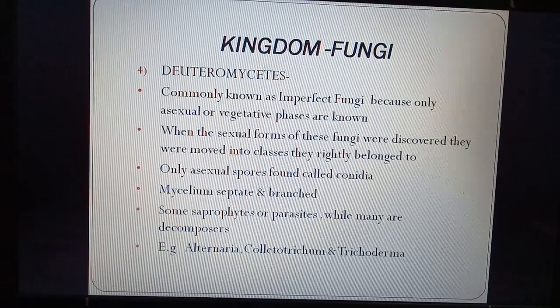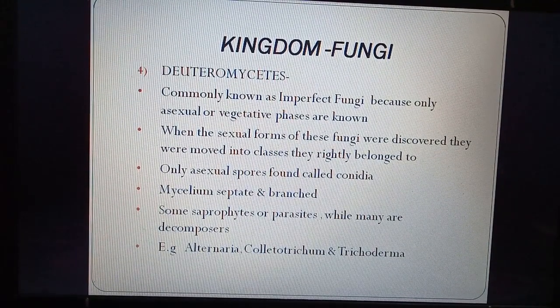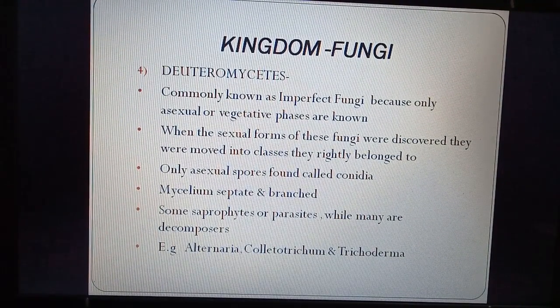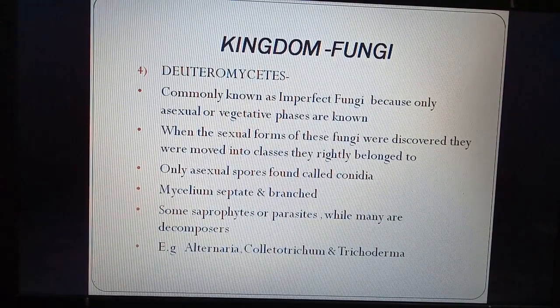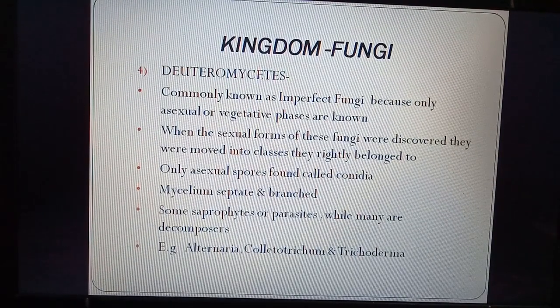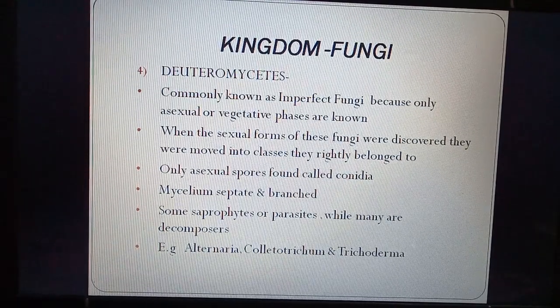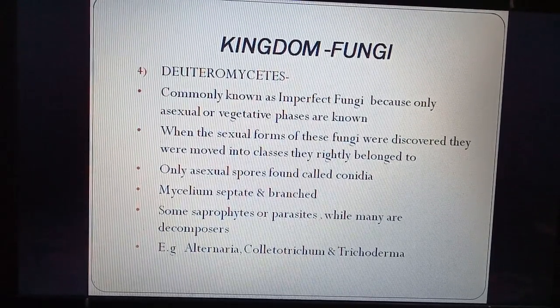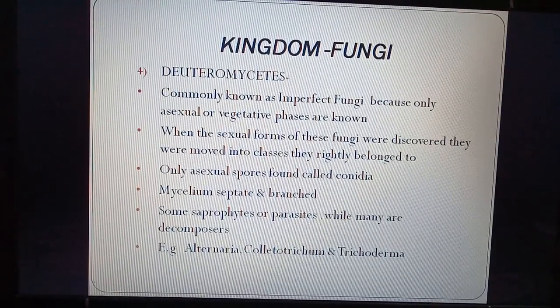Kingdom fungi, deuteromycetes, so they are commonly called imperfect fungi. So they are called imperfect because they have only asexual or vegetative phases. They do not have a sexual stage. When sexual forms of these fungi were discovered, they were moved into classes they rightly belong to. So what happened, when fungi were being discovered, some fungi were discovered which do not have sexual reproduction.